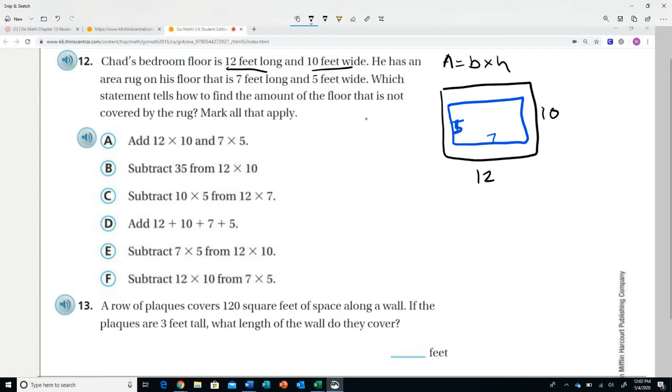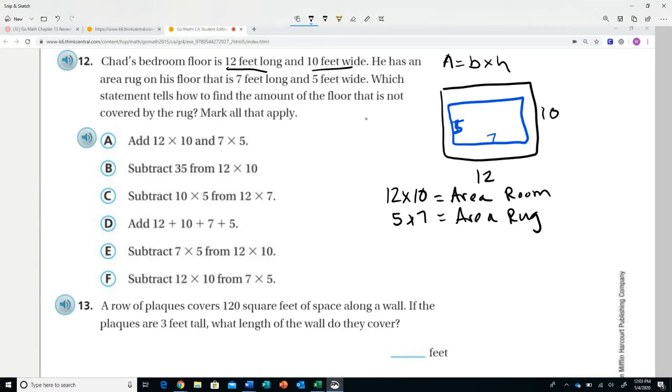So I'm going to have 12 times 10, and this is going to give me the area of the room. And then I'm going to have 5 times 7, which is the area of the rug. And then I will subtract those answers. That'll give me the amount of floor that's left. So let's take a look at the answer choices.